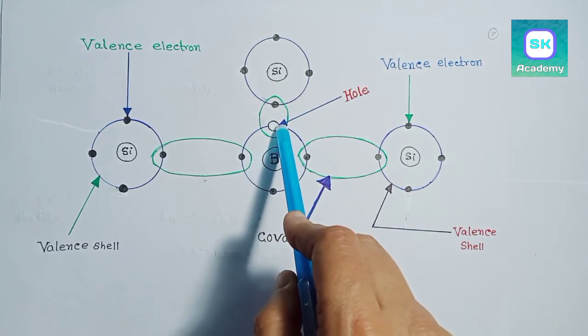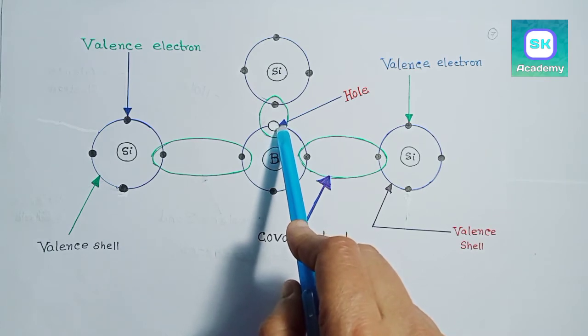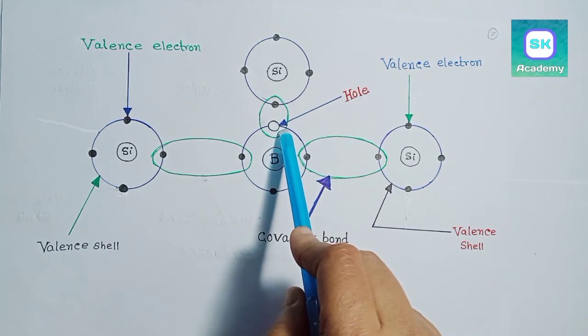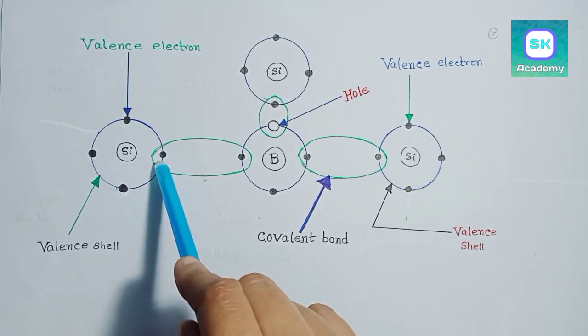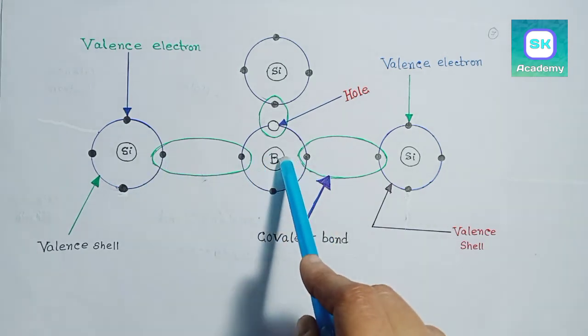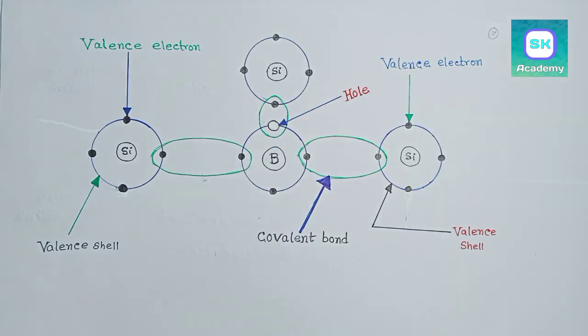So, it can accept 1 electron from neighboring atom. That's why trivalent impurity is called acceptor impurity. Here silicon is an intrinsic semiconductor and boron is a trivalent impurity.